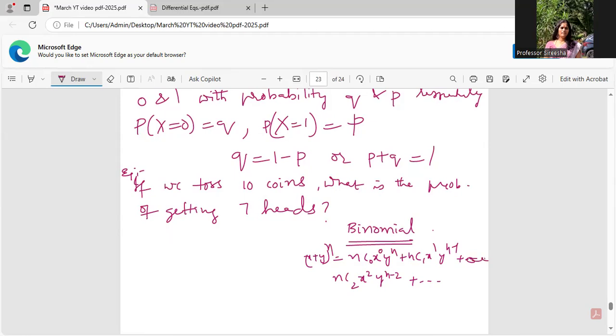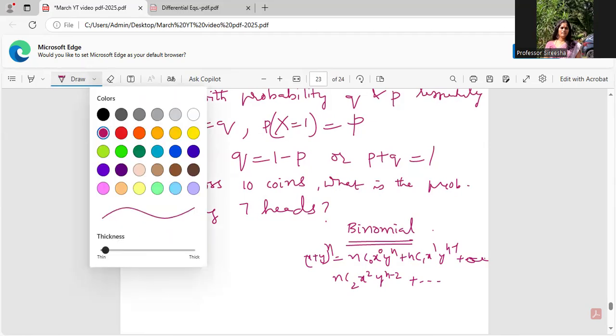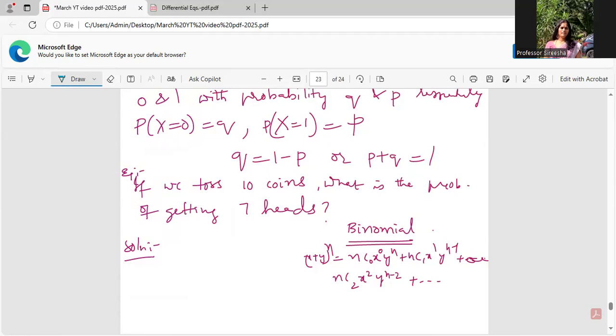So, I look at this problem in that way. How I will look at this problem is, just see. Let n be 10, guys. And then what I want is R. Okay, 7 heads I want. So, if P is probability of success, what's P here?